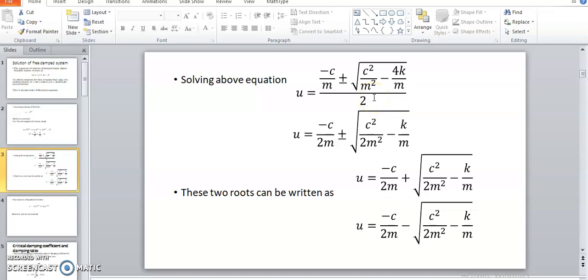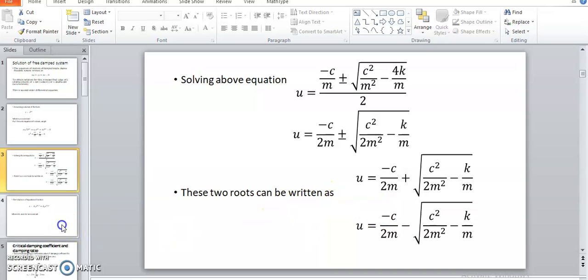So we obtain the two roots, u1 and u2, which we put into the solution of the system. These are the two roots: u is equal to minus c by 2m plus square root of c square by 2m square minus k by m, and another one is minus c by 2m minus square root of c square by 2m square minus k by m.